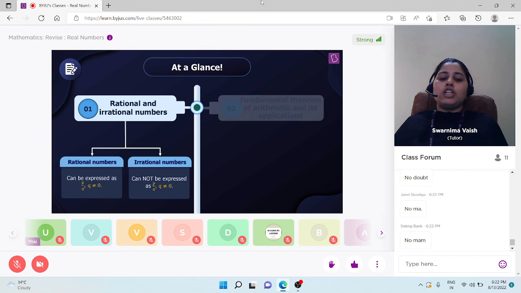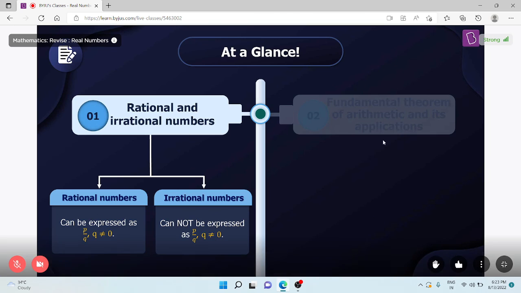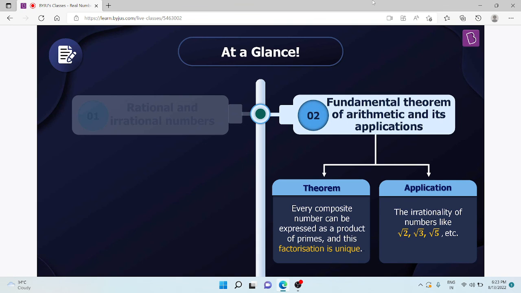So, students, in today's session, we have discussed rational numbers and irrational numbers first. Numbers in the form of p by q are called rational. If we can't write a number as p by q, then it is called an irrational number. And we have discussed the fundamental theorem of arithmetic, that every composite number can be expressed as a product of prime numbers. And then we have discussed how we can prove the irrationality of root 3, root 2, root 5, all these irrational numbers.